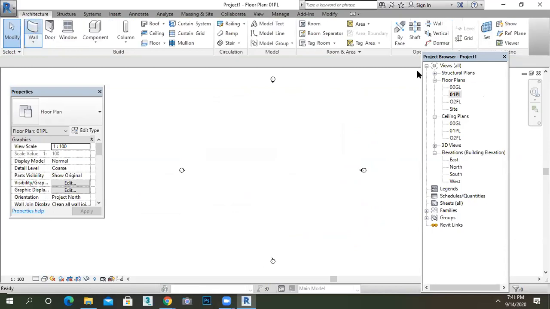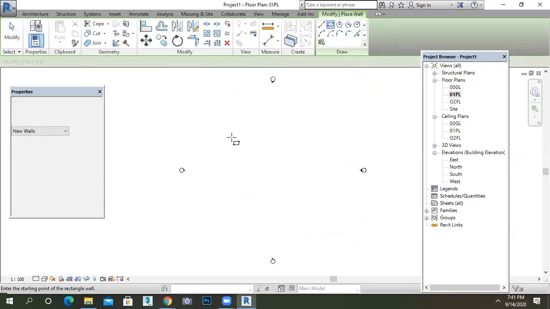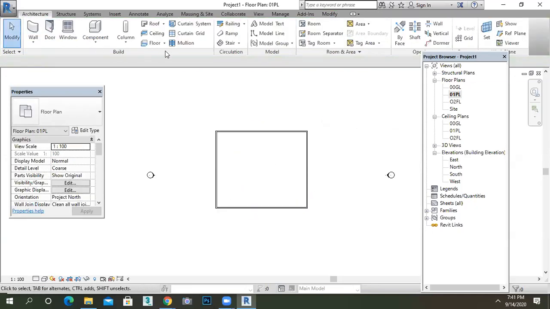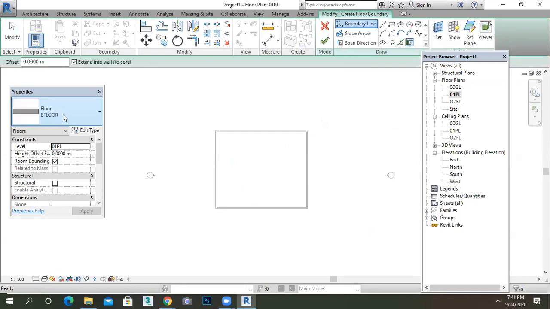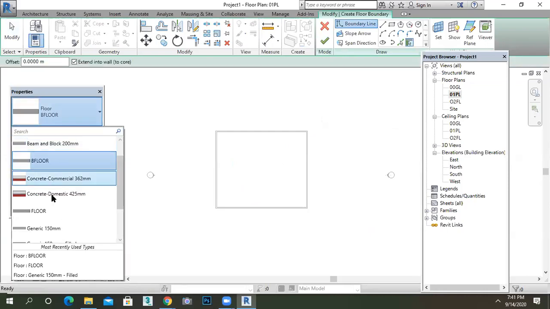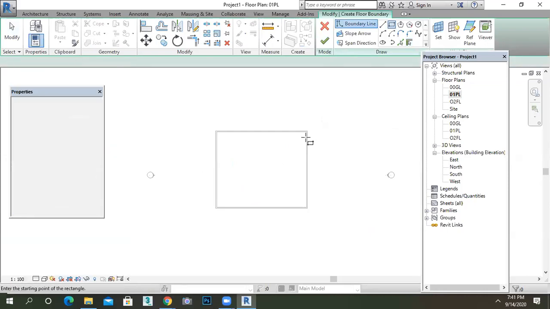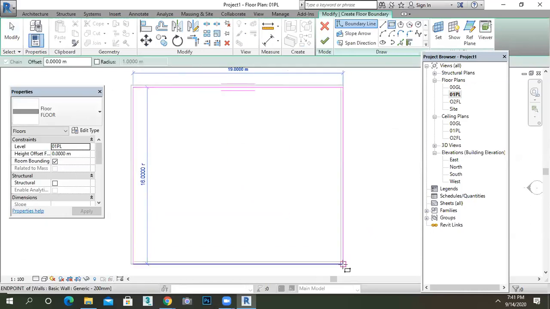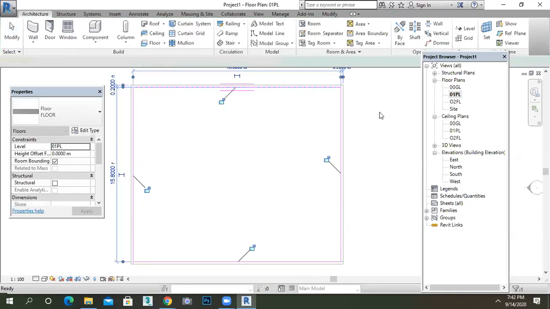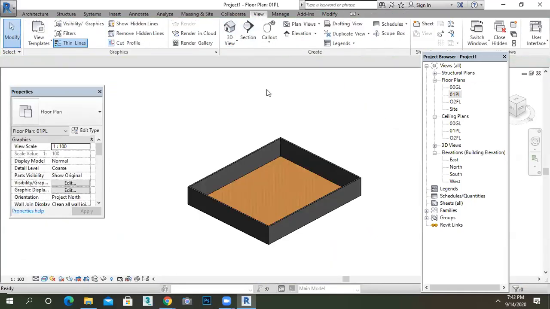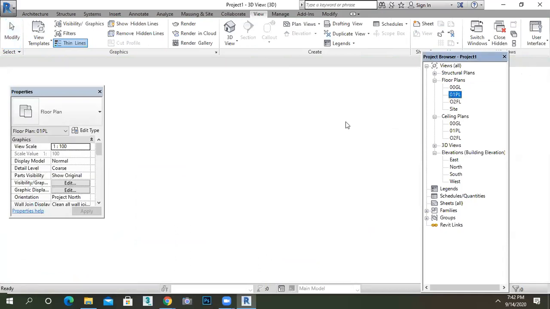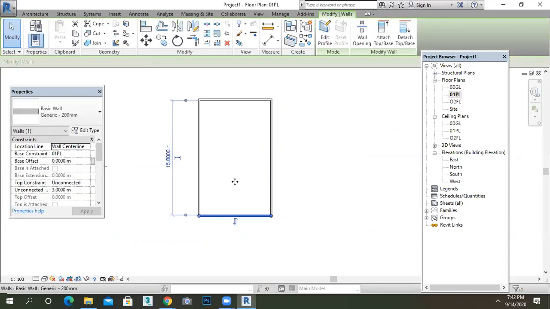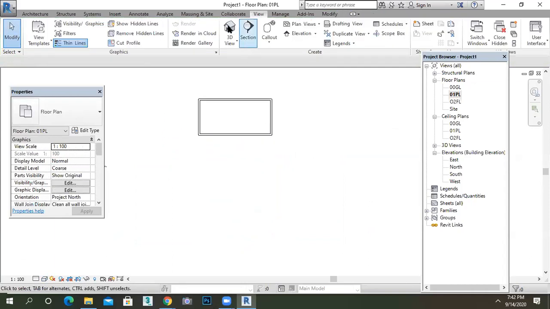Take a wall. Just showing the plinth now. Okay, you select this like this. This is my plan. I'm just assuming it. Go to the floor and take a common floor here. Okay, and take your shape. Place your doors and windows as I told you. Okay, just close it. And this is very big actually. Just done like this. Okay.